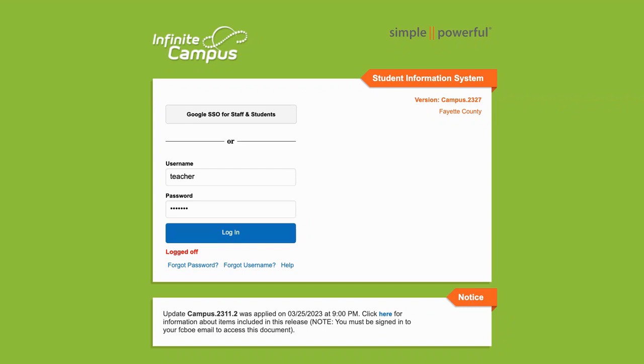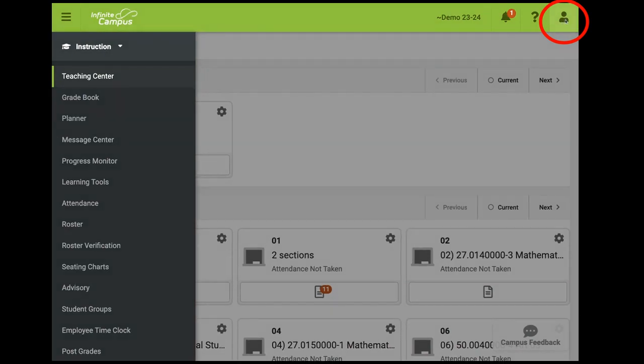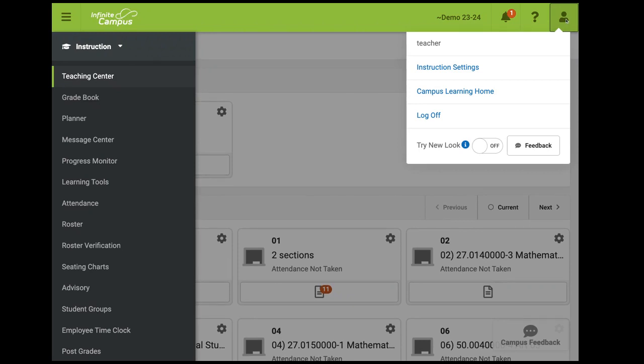We will begin by logging into Infinite Campus. Remember to click the Google SSO for Staff and Students button to log in. Now that you're signed into Infinite Campus, look up in the top right-hand corner of your screen at the silhouette button. Please go ahead and click on this button. And notice that there's a toggle switch that says Try New Look. You will want to turn this on now because all training in this video will be created using the new look.